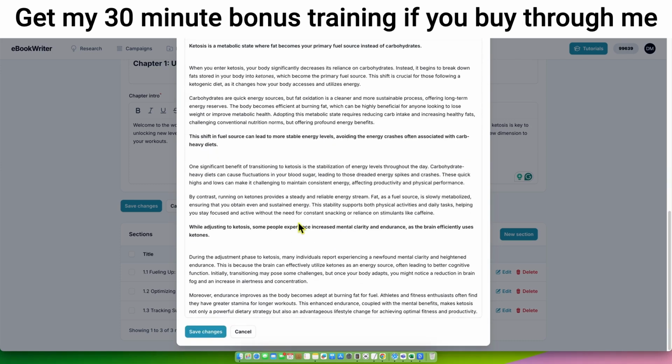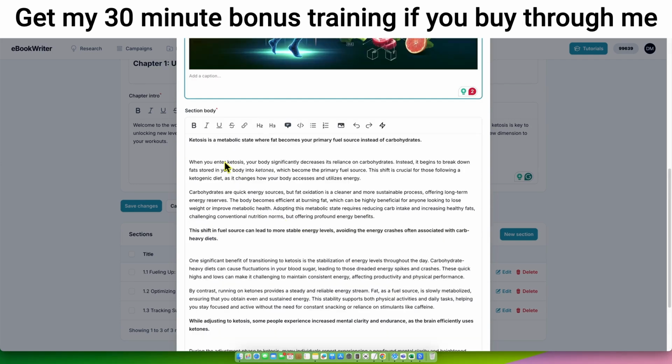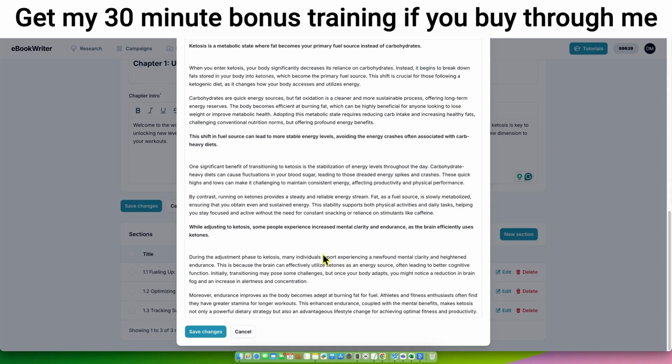We can go and look at this, right? Look, a fully formatted. And it reads well. Carbohydrates are quick energy sources, but fat oxidation is a cleaner and more sustainable process, offering long-term energy reserves. The body becomes efficient at burning fat, which can be highly beneficial. So it actually gets it right. That's what ketosis is. You're burning fat for energy instead of using carbohydrates or glucose for energy.